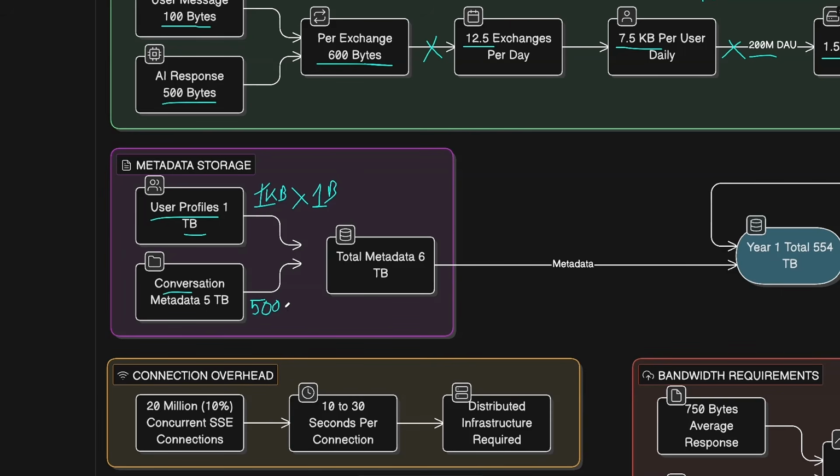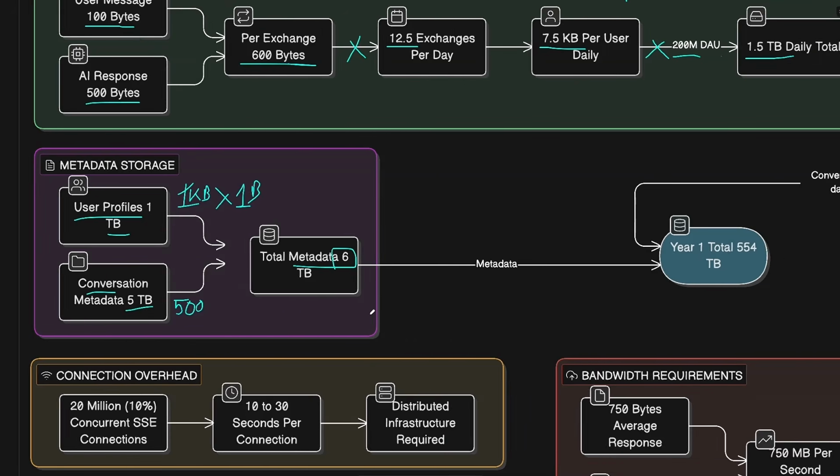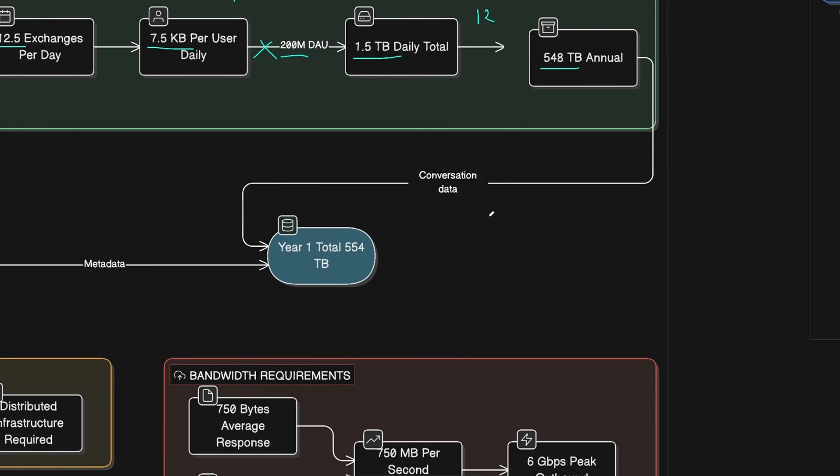And if we multiply that by the amount of conversations we'll have annually, it comes down to 5 terabytes on average. And the total metadata size will be just 6 terabytes, which is not huge compared to what we have for the chat storage. But overall, the total will be around 550 terabytes that we need to store per year, which also shows that a single instance might not cut it and we might need a distributed database here. But we'll come back to this when we get to the database design section.